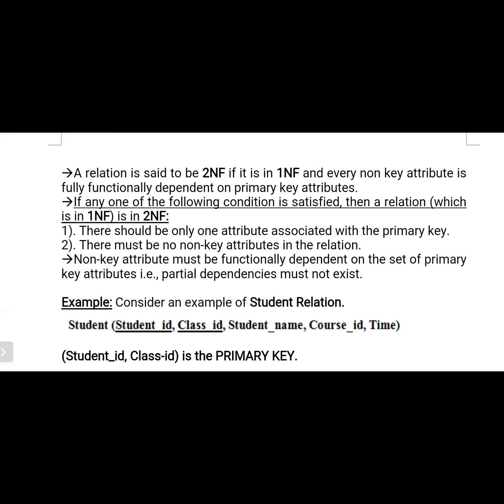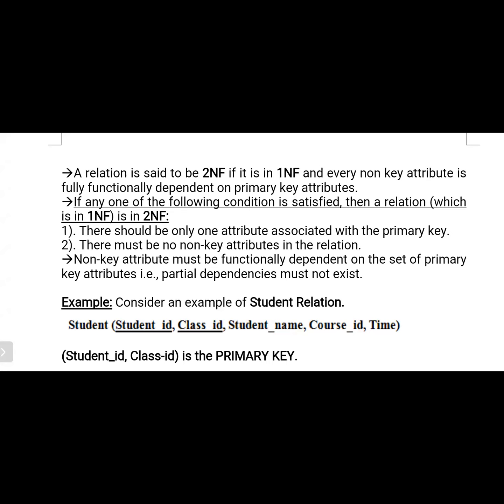So that means in a table, only one of the columns will be treated as the primary key. The remaining attributes will be treated as non-key attributes. Simple. Only one column is treated as the primary key, that means the key attribute. So what is the key attribute in the table? Student number. The remaining are non-key attributes. Simple. Now let's see every non-key attribute.